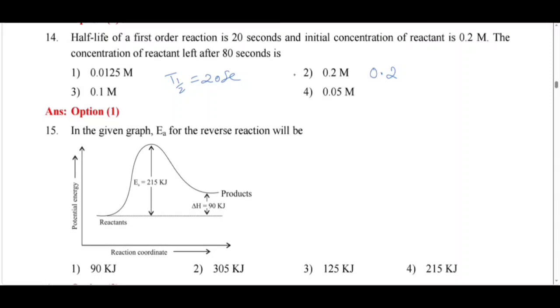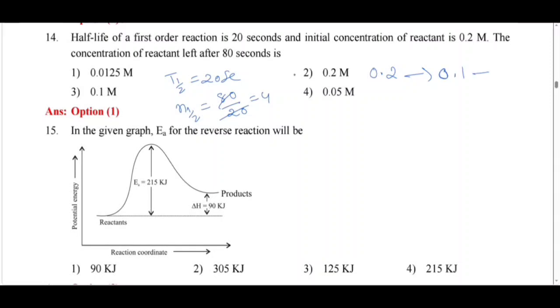For this, we have to calculate the number of half-lives. Number of half-lives is 80 divided by 20. You have 4 half-lives.